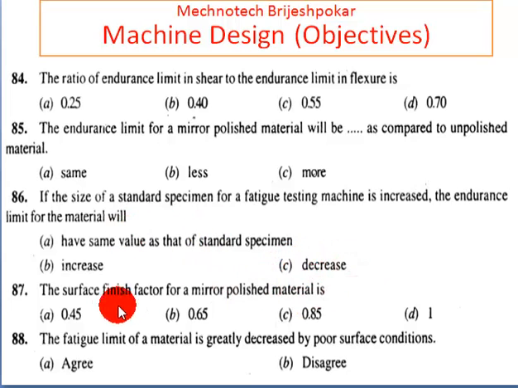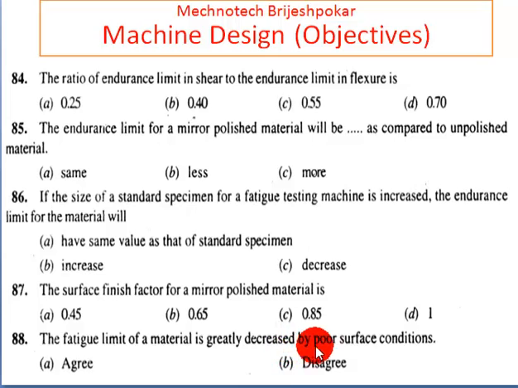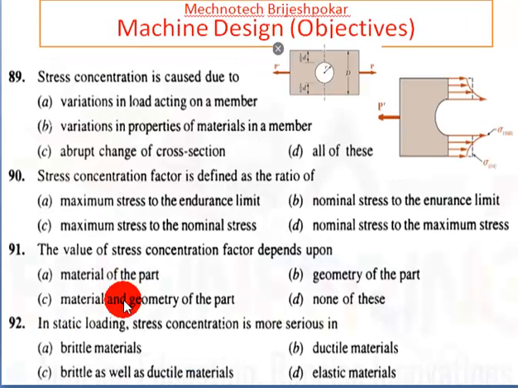Okay, now the surface finish factor for a mirror polished material is 1. Answer is 1. The fatigue limit of a material is greatly decreased by poor surface condition. So it's absolutely right, because whenever there is poor surface condition of any material, it has less strength, so fatigue limit is also less. So answer is A. Okay, then 89, the stress concentration is caused due to. So you know about the stress concentration, right? So it is caused due to the variation in load acting on the member. It's right.